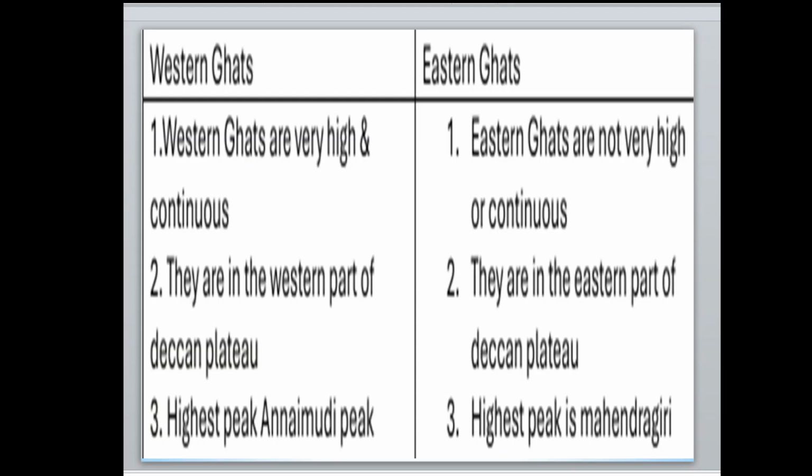Here is the differentiation between Western Ghats and Eastern Ghats. Western Ghats are very high and continuous. Eastern Ghats are not very high and not continuous. Western Ghats are in the western part of the Deccan Plateau, and Eastern Ghats are in the eastern part of the Deccan Plateau. The highest peak is Anamudi in the Western Ghats, and the highest peak is Mahendragiri in the Eastern Ghats.